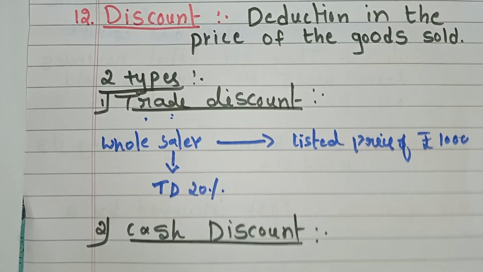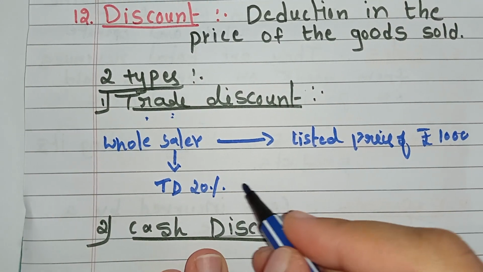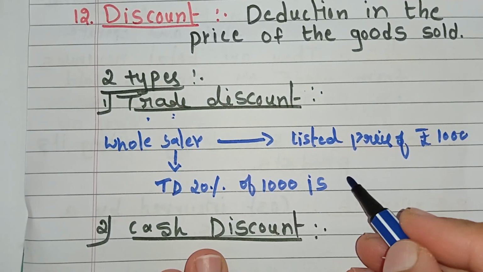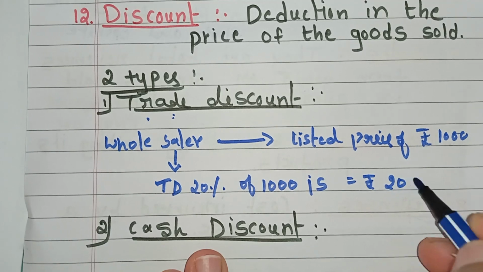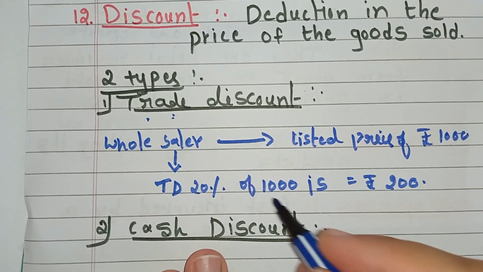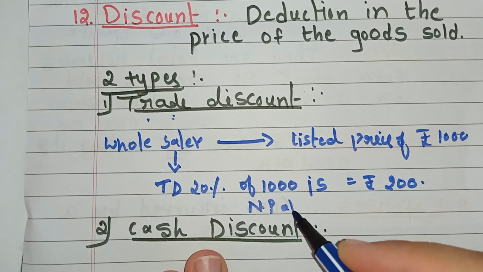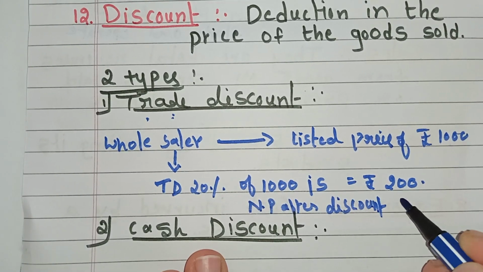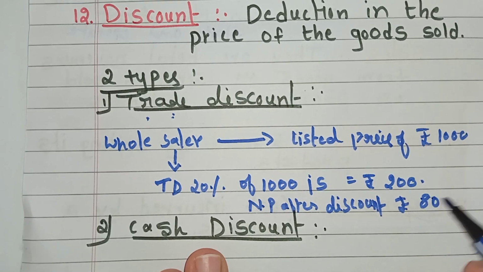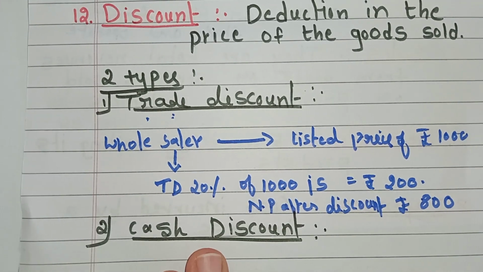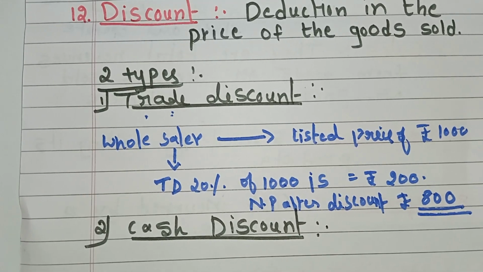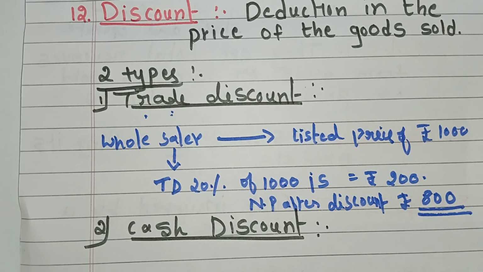So the trade discount is 20% of 1000, which equals rupees 200. So the net price after discount is rupees 800, means 1000 minus 200, that is rupees 800. It is the net price after discount. I hope this point is clear. Trade discount is clear to you all. Okay, this is about trade discount.